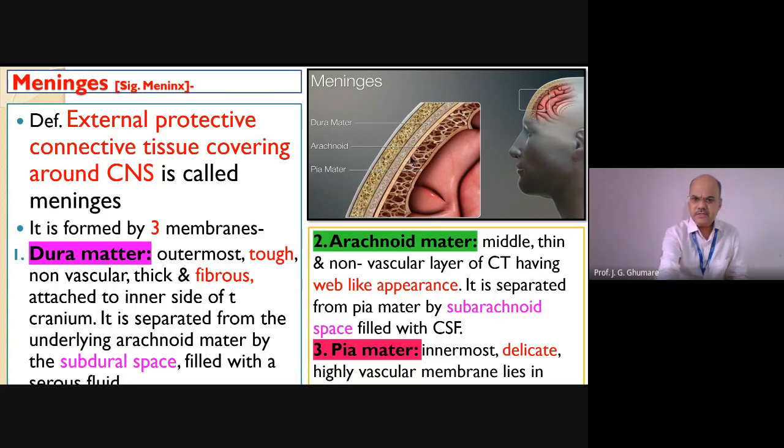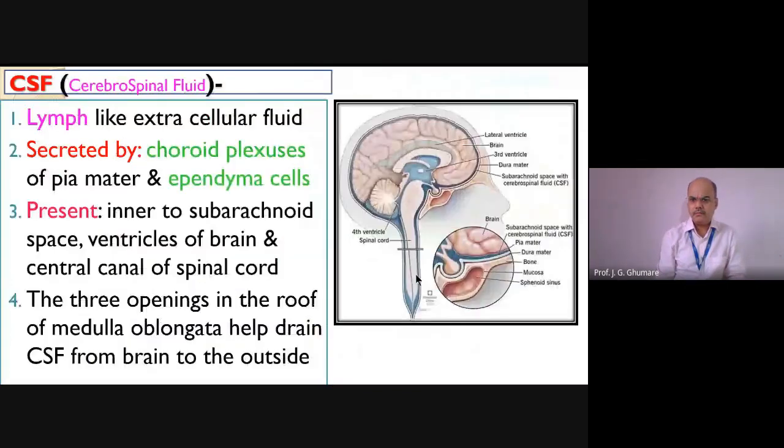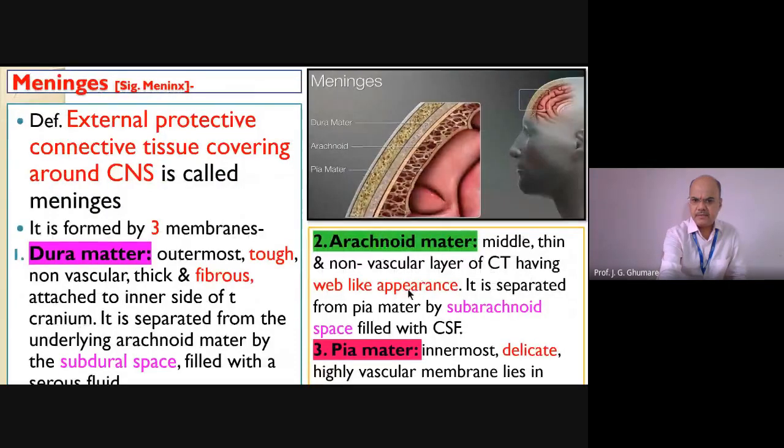Second one we'll discuss. See, this from here up to here is called the middle one, which is thin, again a little bit non-vascular, but connective tissue with a wave-like appearance. Remember, see, this is the wave-like appearance. From here up to here, this is the space we are talking about.